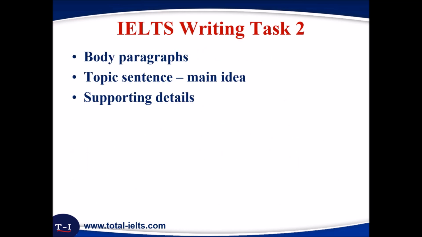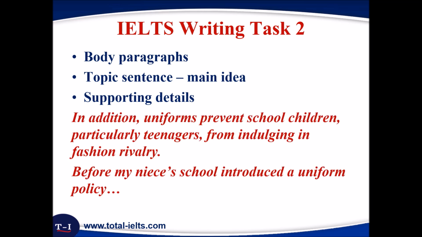Next, take a look at the body paragraphs. Do they begin with a topic sentence that expresses the main idea of the paragraph? And is this main idea backed up with supporting details? Here, our main idea for this one is that uniforms prevent school children, particularly teenagers, from indulging in fashion rivalry.